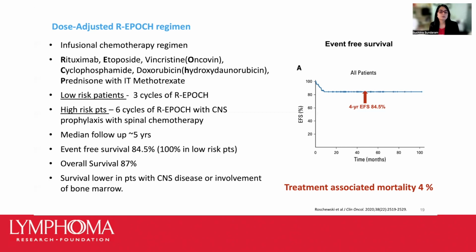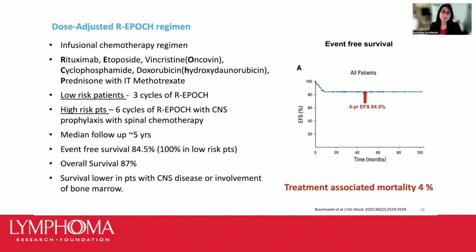The rates of severe infections were also low as compared to other regimens. However, patients with CNS disease and those with bone marrow involvement with Burkitt lymphoma did less well, as predicted, with cure rates only around 60%. So the results here, nevertheless, are quite convincing that dose-adjusted EPOCH is highly efficacious in Burkitt lymphoma.